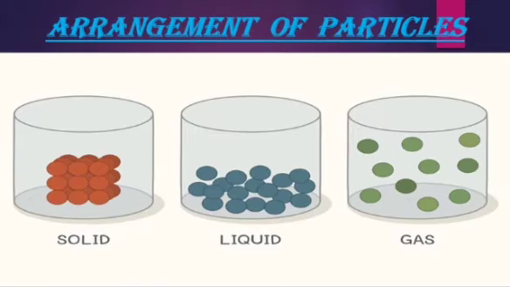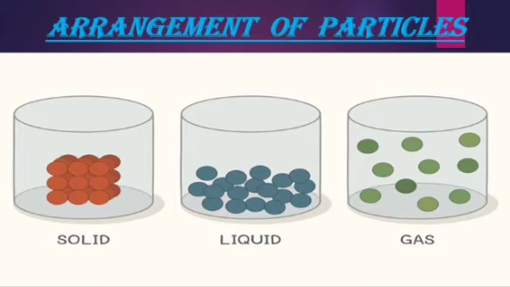Now, look at the picture. You can see the arrangement of particles in the three states of matter, that is solid, liquid and gas. Now, in the first picture, you can see the arrangement of particles in solids. Solids are substances in which the particles are packed very close to each other. So you can see that the particles in the solid are tightly packed. There is no space in between the particles.